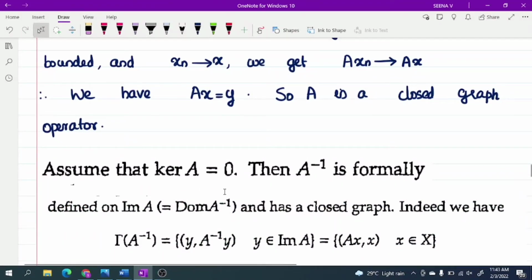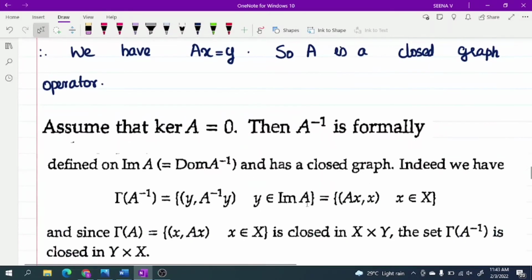Now assume that the kernel of A is equal to 0. Then we define A inverse, formally defined with domain of A inverse equal to the image of A, as a closed graph. Okay. So what is actually gamma of A inverse?